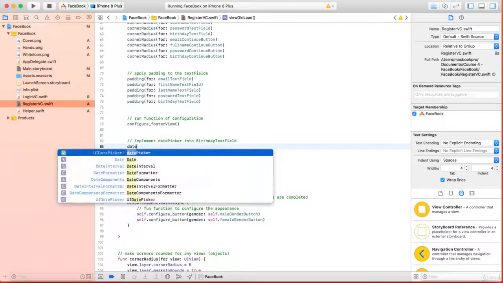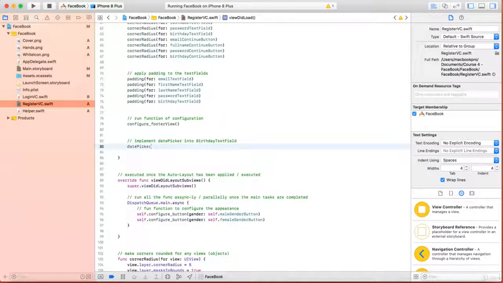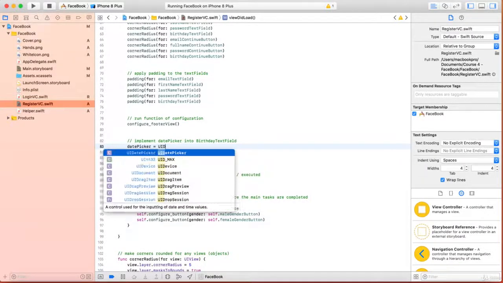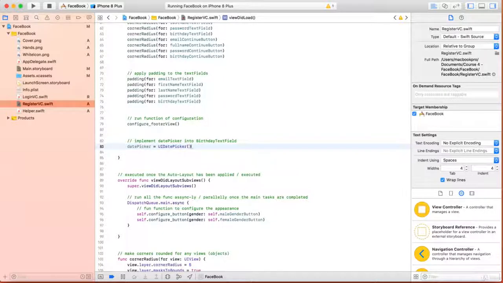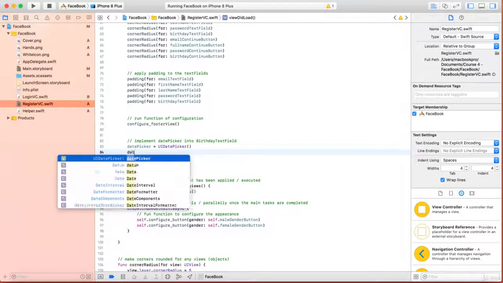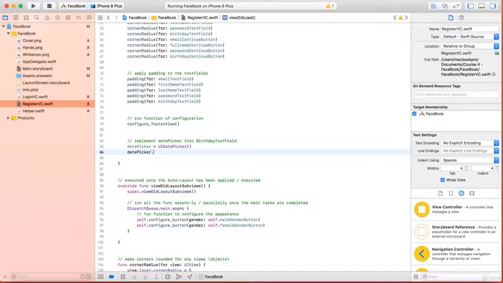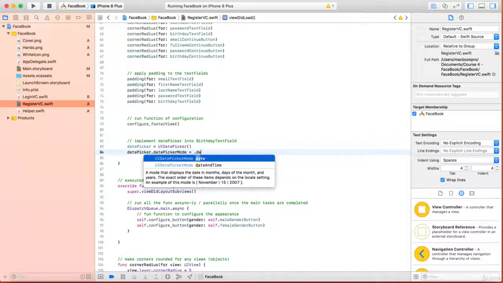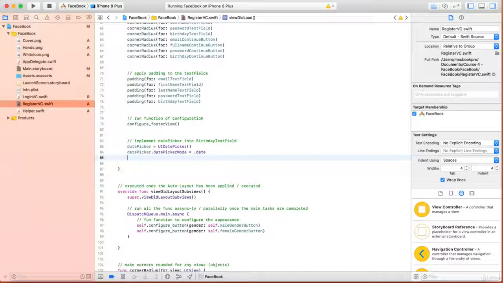We write here datePicker equals UIDatePicker, open and close round bracket. So here we write datePicker.datePickerMode equals .date.